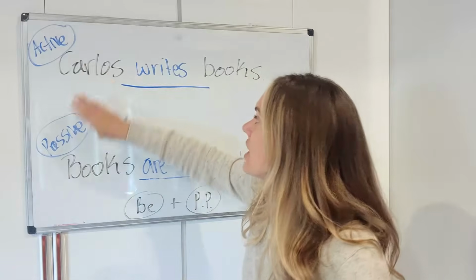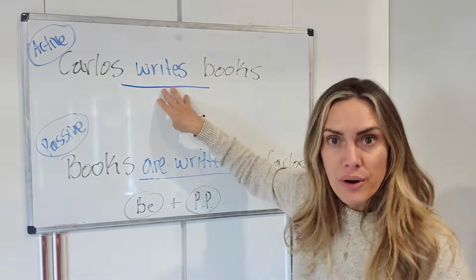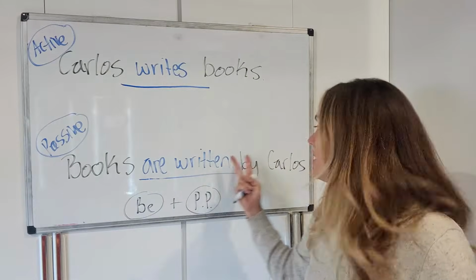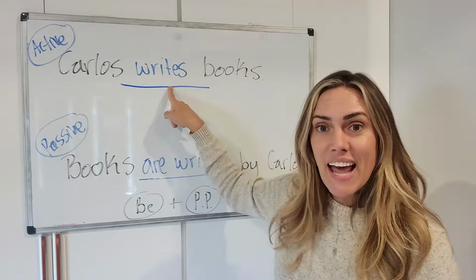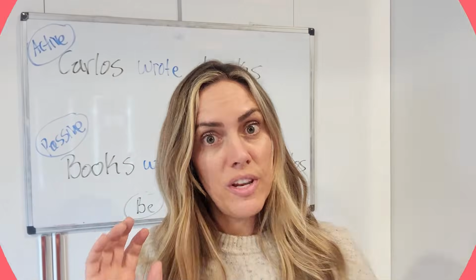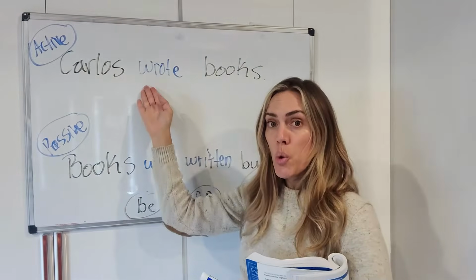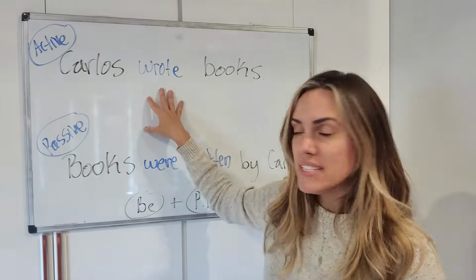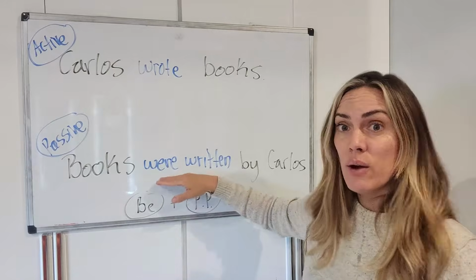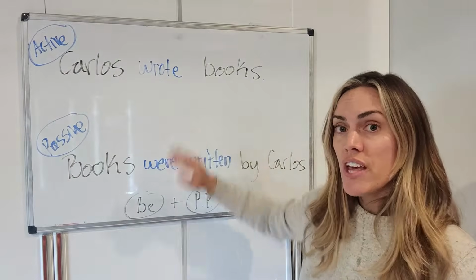So look at this. Carlos writes books. Present tense, let's make it passive. Books are written by Carlos. Present tense active voice, present tense passive voice. You could do it in the past. Carlos wrote books. Past. Books were written by Carlos. Now it's past tense. Wrote, were written.